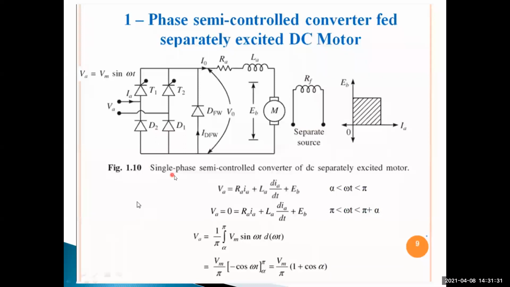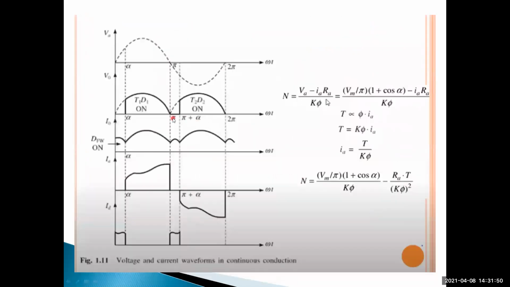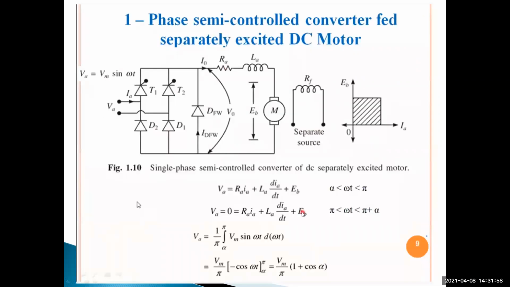Here, during alpha less than omega t less than pi, in this region supply voltage is available. So VA is equal to IA into RA plus LA into dIA by dt plus EB, the back EMF of the DC motor. During pi less than omega t less than pi plus alpha, in this region supply voltage is 0 because the freewheeling diode conducts.